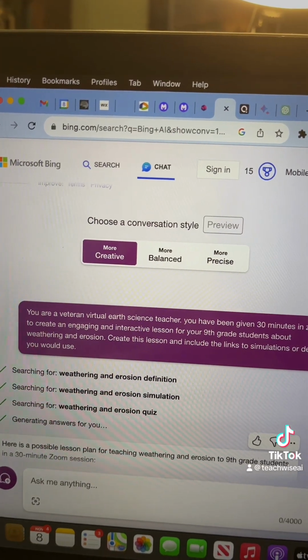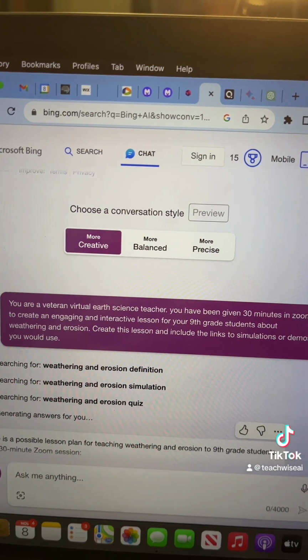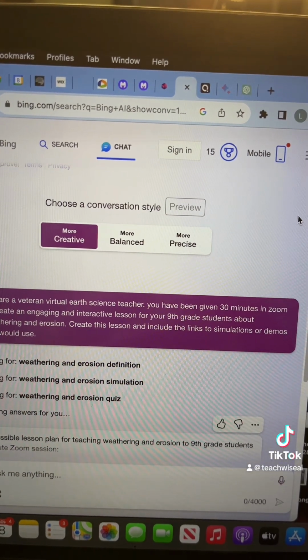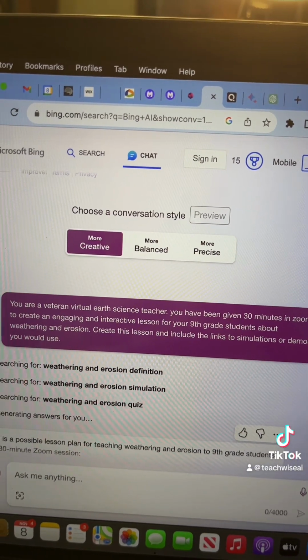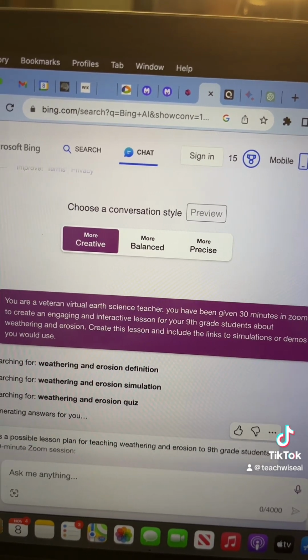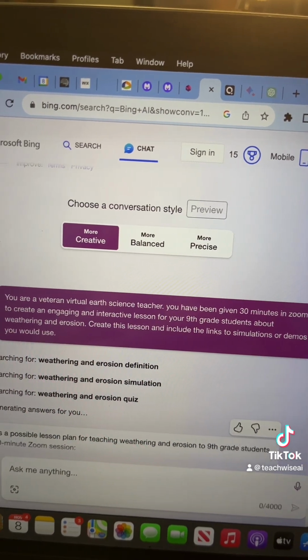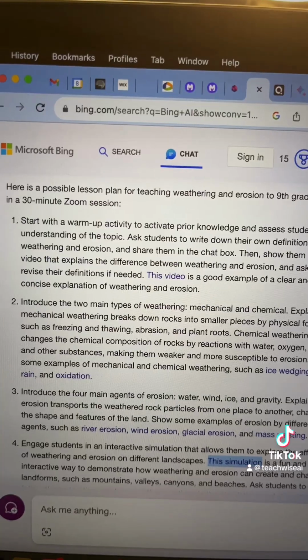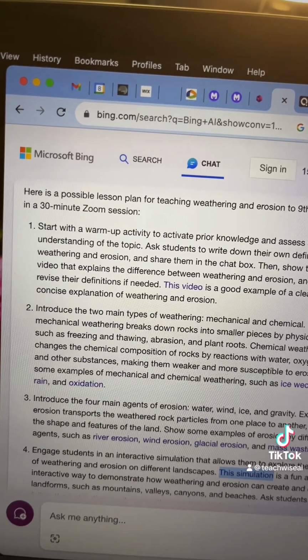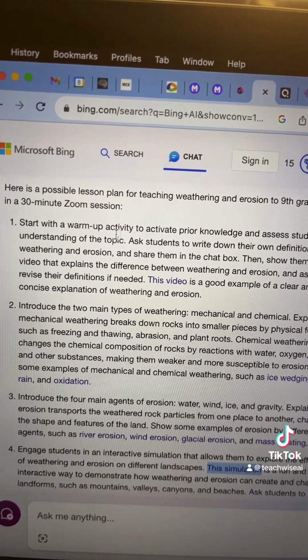So using Bing first, I did put the same prompt into each. I said, you are a veteran virtual earth science teacher. You have been given 30 minutes in Zoom to create an engaging and interactive lesson for your 9th grade students about weathering and erosion. Create this lesson and include the links to simulations or demos you would use. So it came up with a quick 30-minute Zoom live lesson that I could put together.